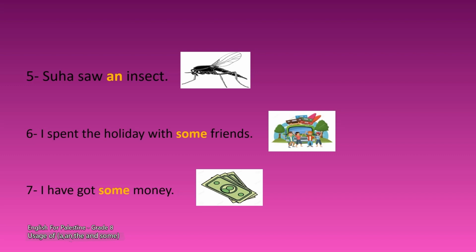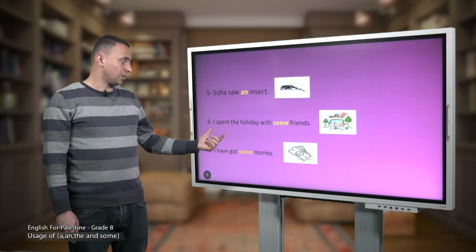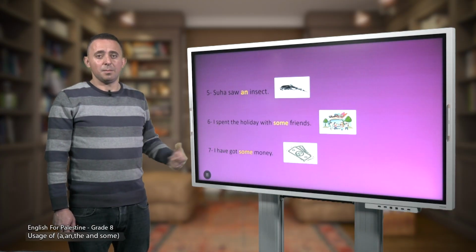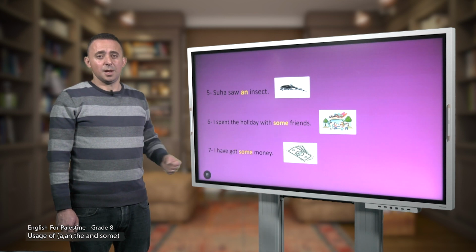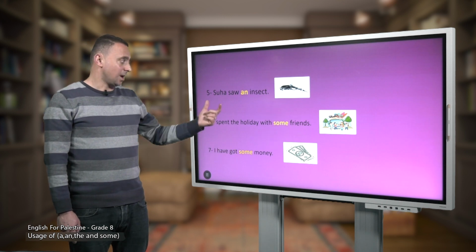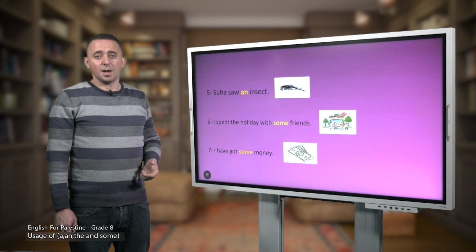What about number 7? I have got some money. Again, I have got some money. Here we have also the indefinite article some, and it's followed by money. Money is an uncountable noun, so some can be followed by countable and uncountable nouns.